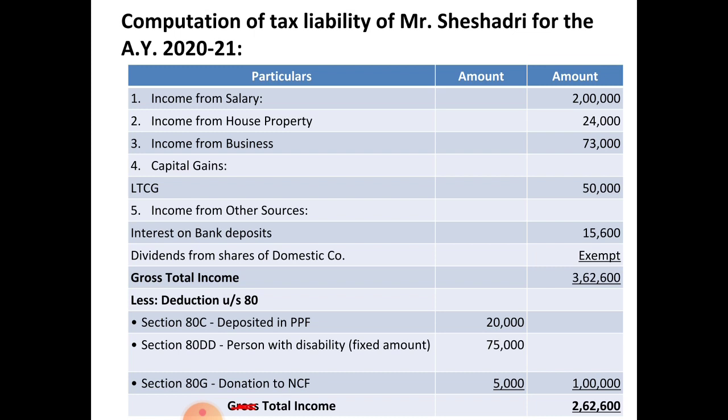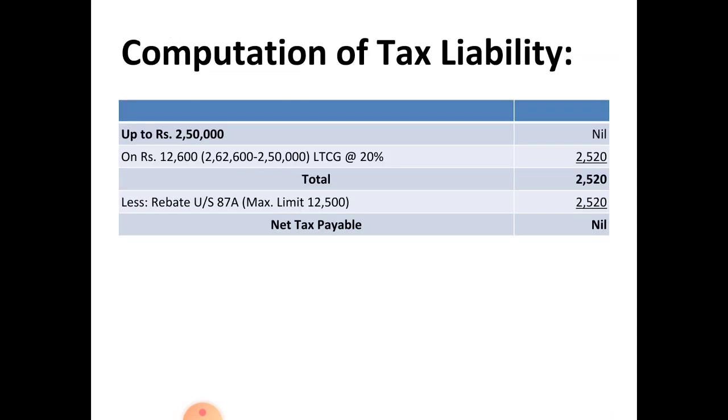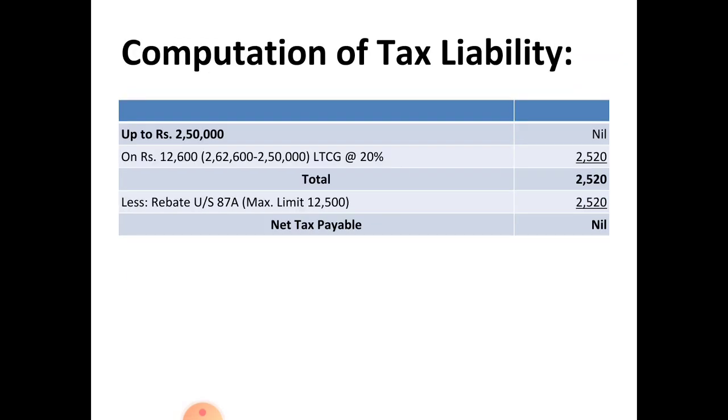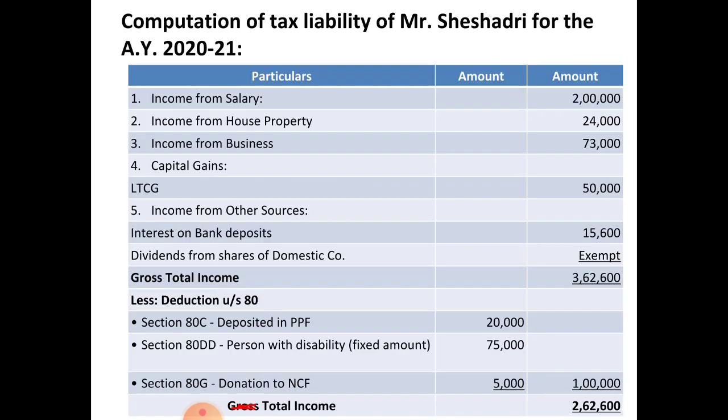On this you have to calculate the tax liability. See the computation. Up to 2,50,000 no need to pay tax, nil. On the balance, that is 12,600, that is 2,62,600 minus 2,50,000, 12,600, you have to consider it as long term capital gain at 20%, because on long term capital gain you have to pay the tax separately at 20%.